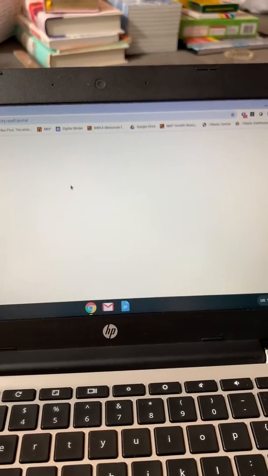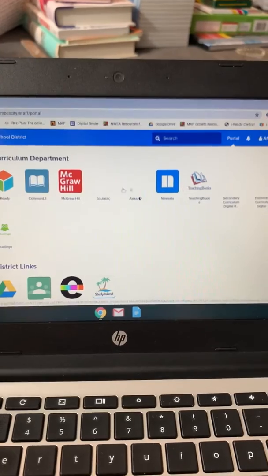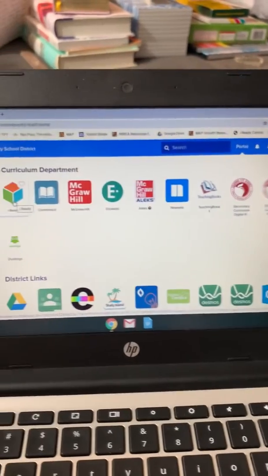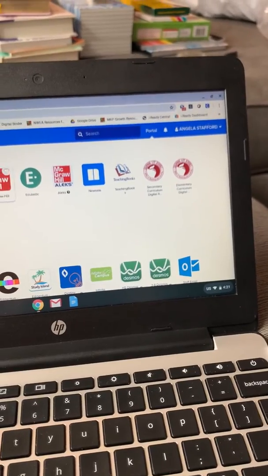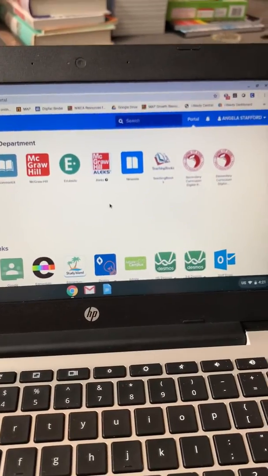So you will probably just see the Clever loading, and then the page will show up with the applications. And then here they will be able to click on iReady or other links and apps that the teacher has put on your child's Clever page.